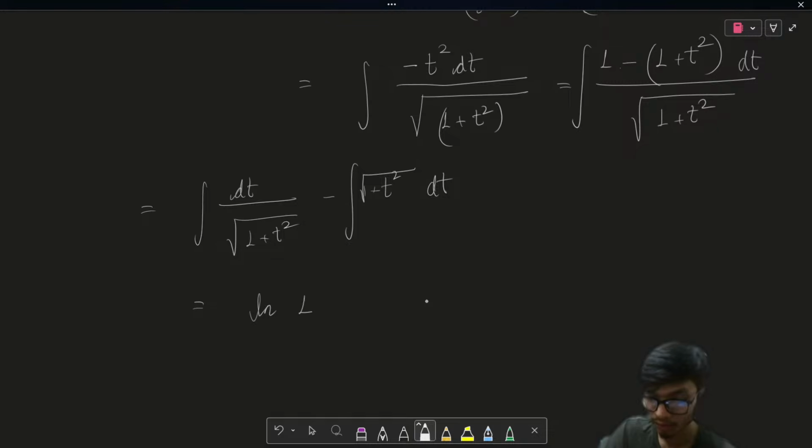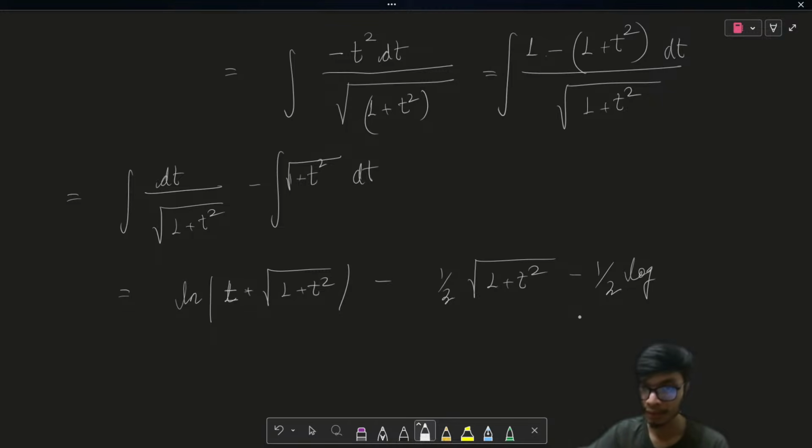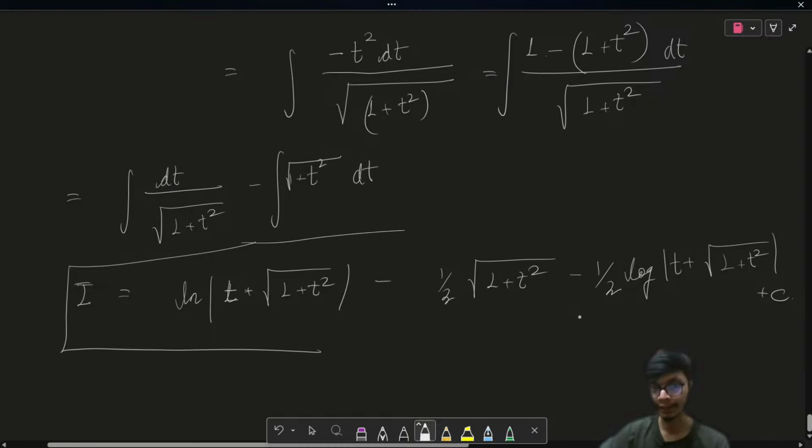It is going to be natural log of t plus square root of 1 plus t square, minus, and this integration is very simple. It is basically going to be half times t square root of 1 plus t square, minus half times natural log of mod of t plus square root of 1 plus t square, and then we have a constant c over here. So this is the final form of the solution of the integral question.